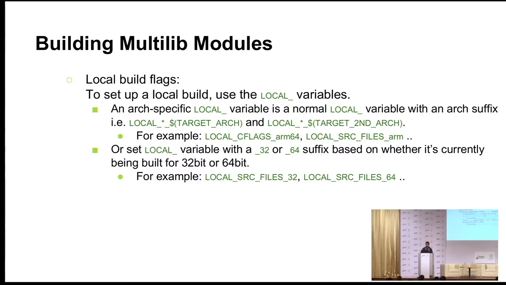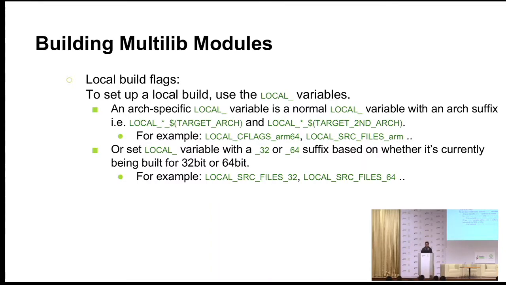So this is how you specify. This is just CFLAGS and source files. You can use all the local flags which we have been using for Android. You just have to add a suffix, your architecture name.